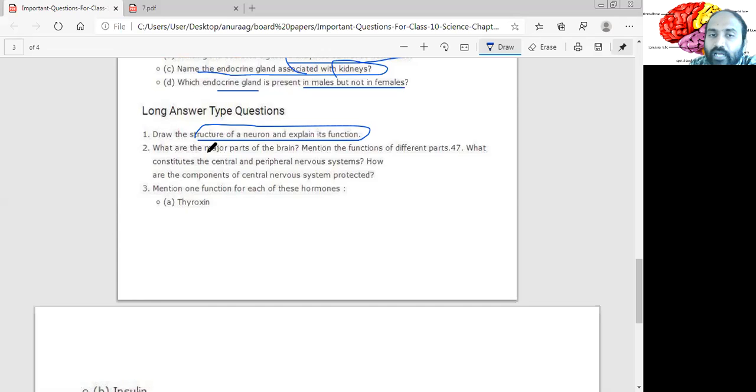Okay, what are the major parts of the brain? Mention the function of different parts.